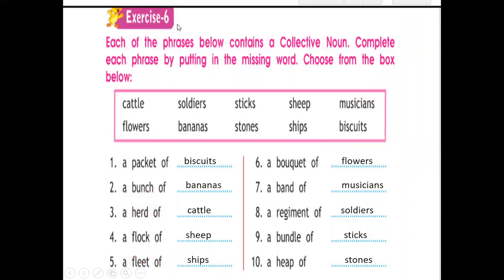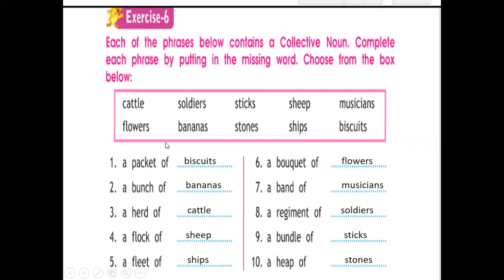Now exercise 6. Each of the phrases below contains a collective noun. Complete each phrase by putting in the missing word. Here we have to choose a correct noun for the collective nouns. When we say a packet of biscuits, a bunch of, pick out the correct noun for this, a bunch of bananas.